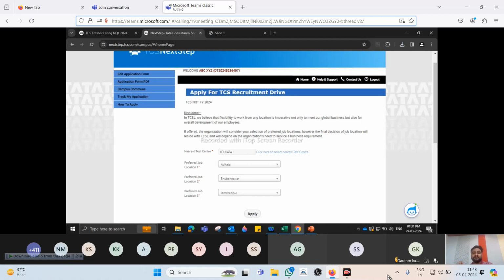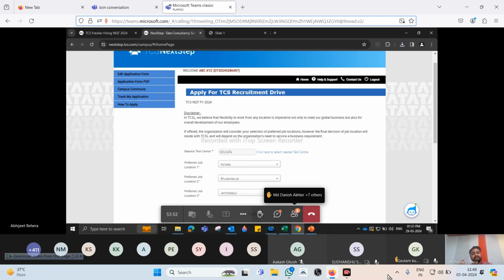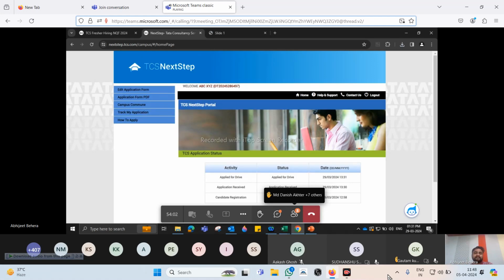Next and most important, you need not apply with nearest office location as Kolkata to get a Bangalore location. Here you can choose the job location that you are looking for. Here are my three preferences. Then click on apply and done.